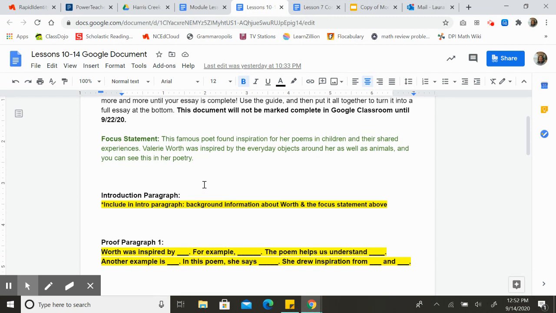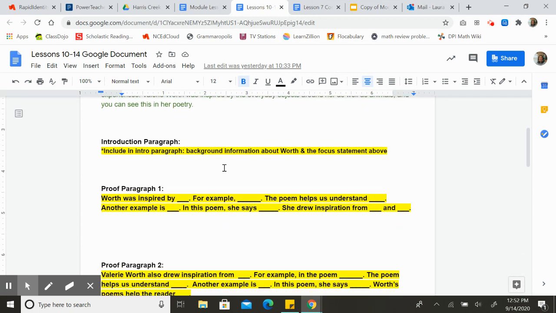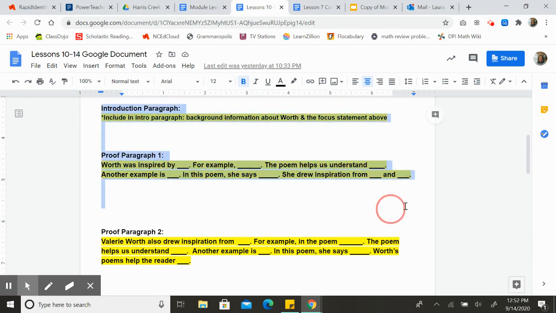So here's the focus statement you're going to use. This famous poet found inspiration for her poems in children and their shared experiences. Valerie Worth was inspired by everyday objects around her as well as animals, and you can see this in her poetry. So today you're working here, okay?